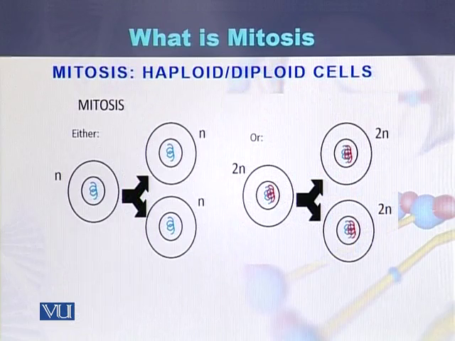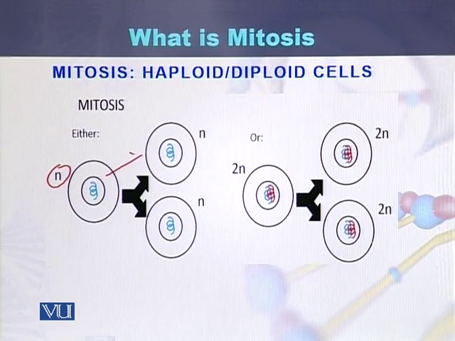In this diagram, we can see mitosis in the case of a haploid cell as well as a diploid cell. A haploid cell has a single copy of DNA or the genetic material.